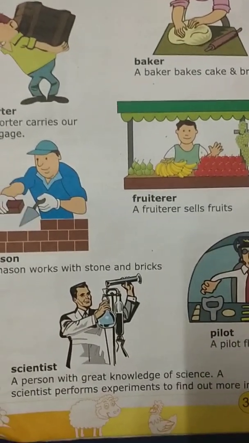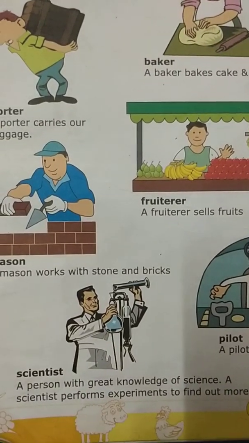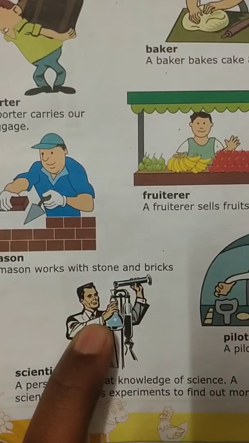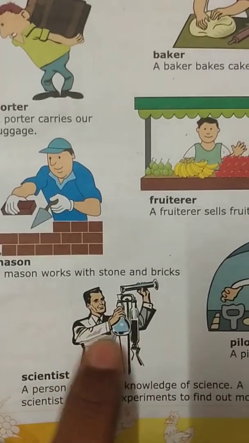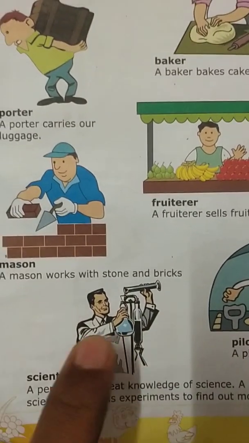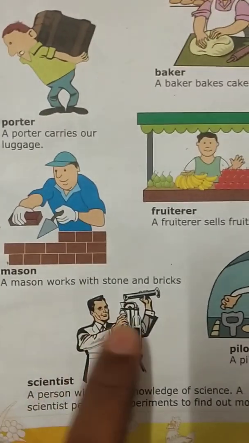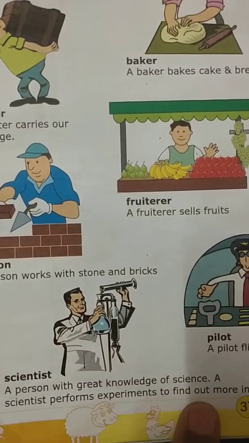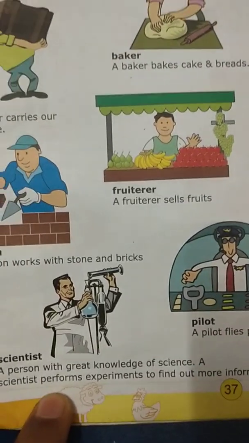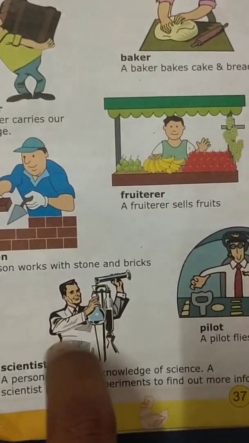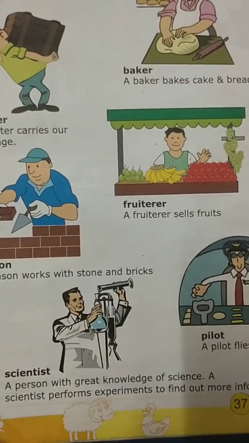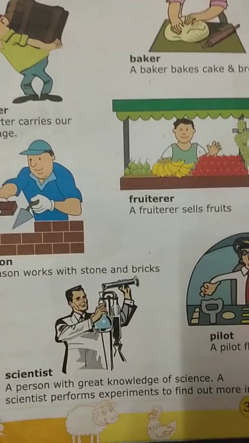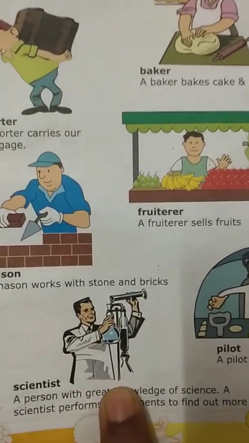Now we have COVID, no? So for COVID, the medicine is not available. These people will help us to find the medicine. They will work on it. Soon they will find a medicine. So what is their work? He is a scientist. What does he do? He does experiments to find out more information, in the sense of new medicines. Whichever medicines are required as per the science, they will do experiments.